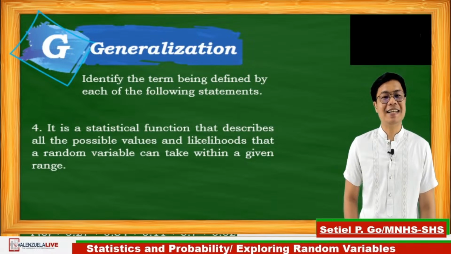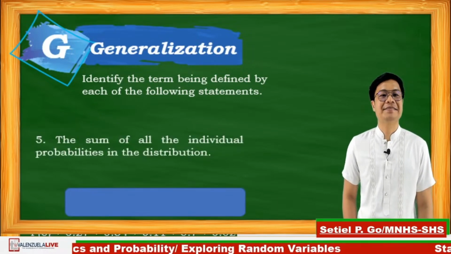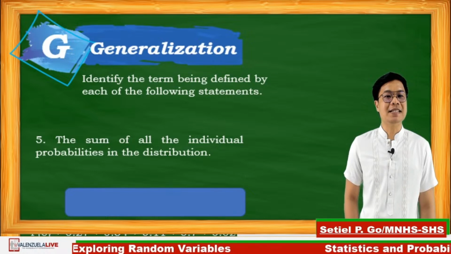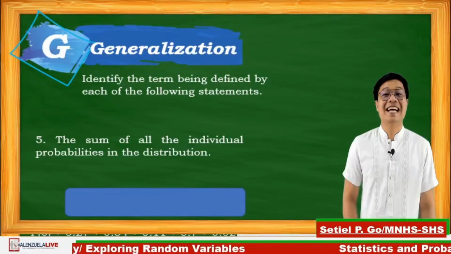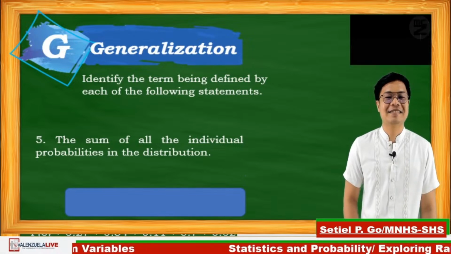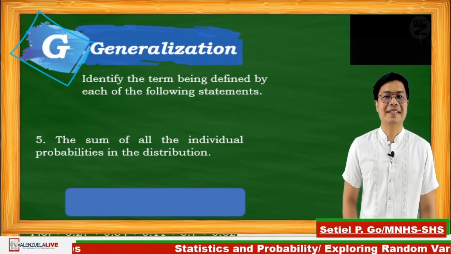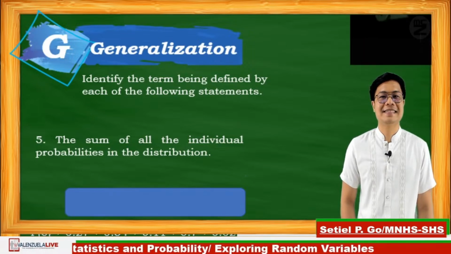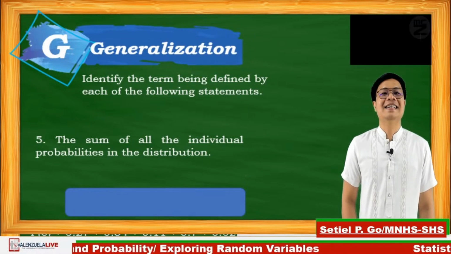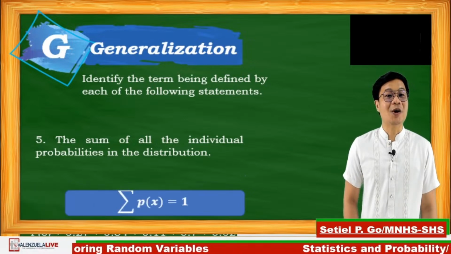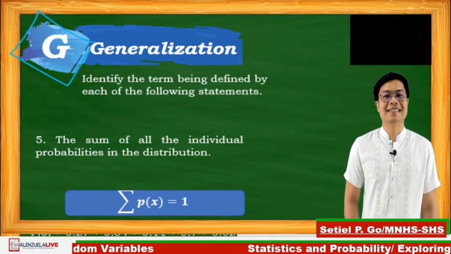And last question, number 5. The sum of all the individual probabilities in the distribution. 10 seconds. Go! Time's up. So the sum of the individual probabilities is always equal to 1.